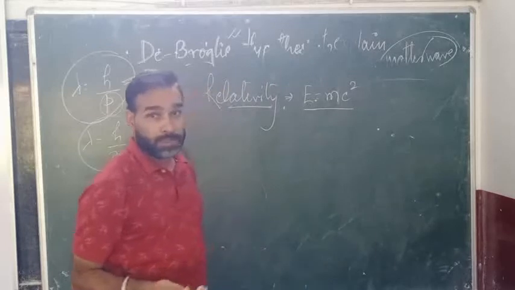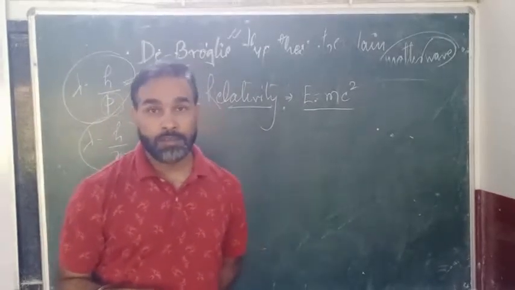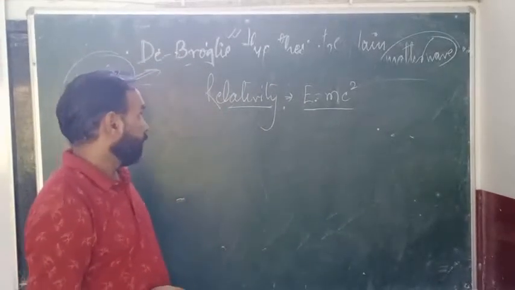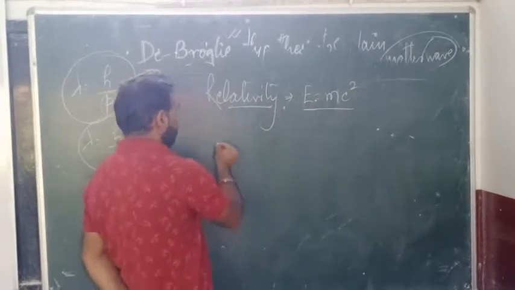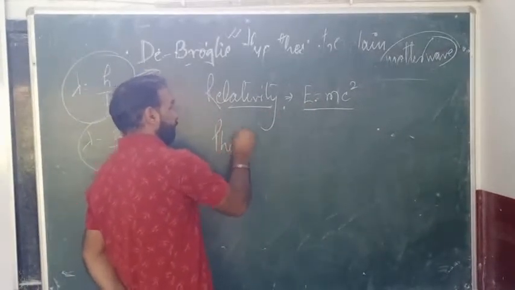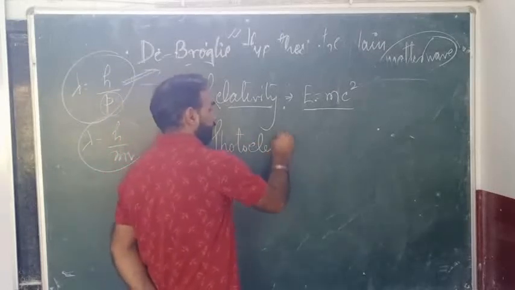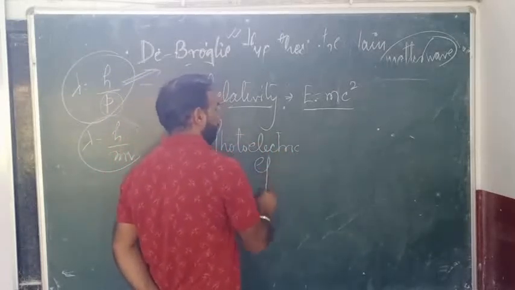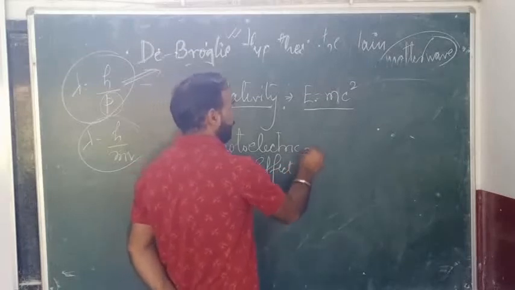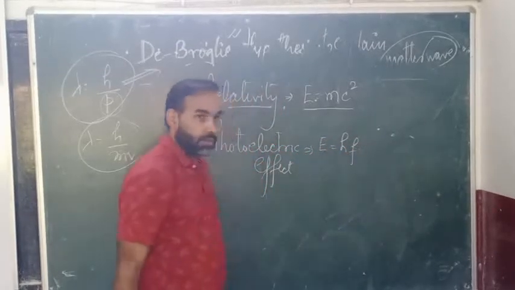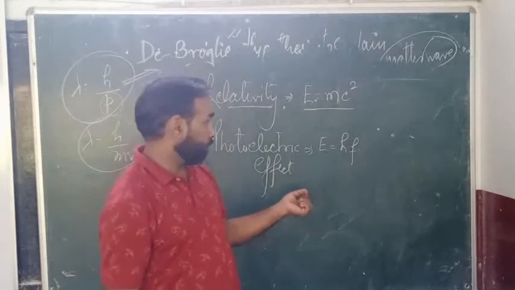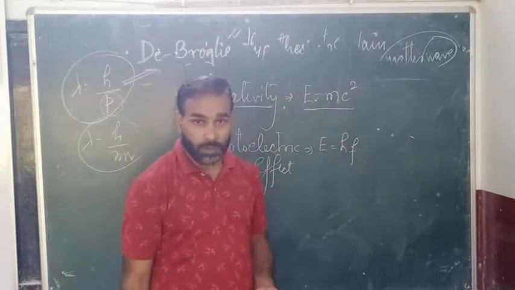This energy-mass equivalence equation, we already know it. So from the theory of relativity he got this expression, and from the photoelectric effect he got E equals hf, which we also used, right? E equals hf, that is the energy of the photon, right?